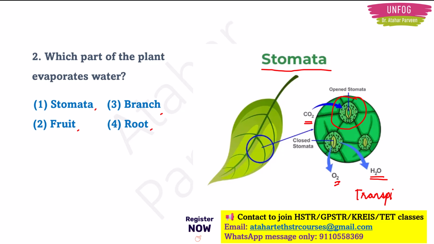Very important keyword it is. You should remember. So what is transpiration? Transpiration is the process in which the water from the plant is lost in the form of water vapor from the stomata. That is transpiration. So now I think you can answer the question easily, right? It is asking which part of the plant evaporates water. We have stomata, branch, fruits and roots. Branches, fruits and roots cannot act like a nose. They do not have any opening to exchange gases. So the correct option is stomata.